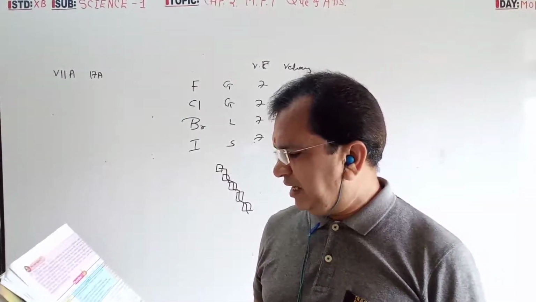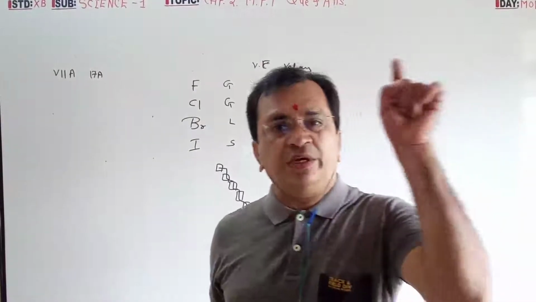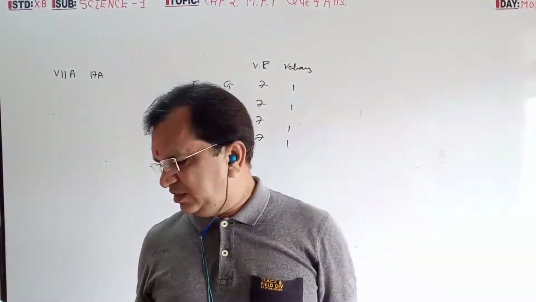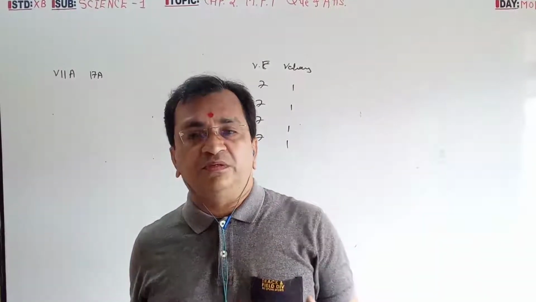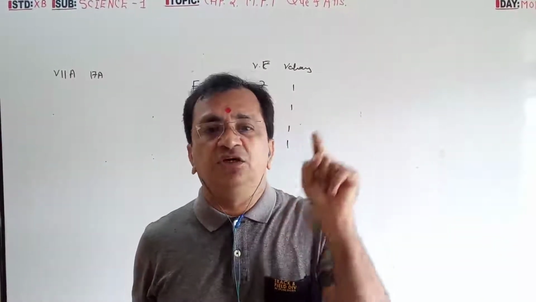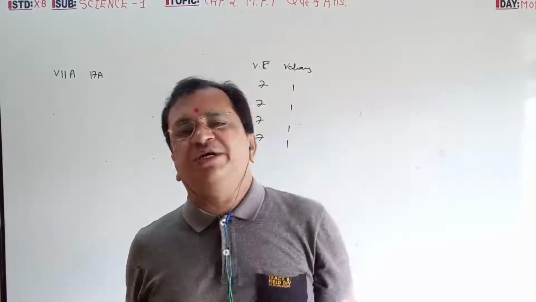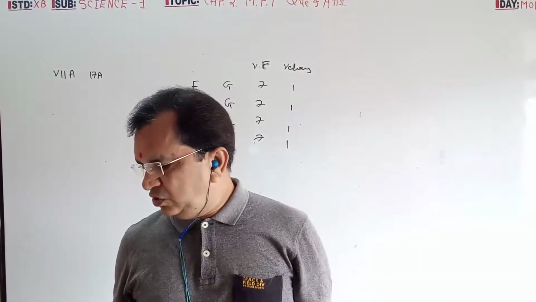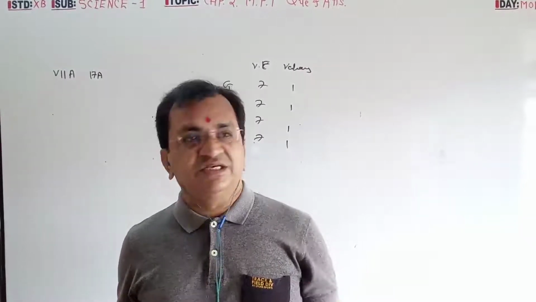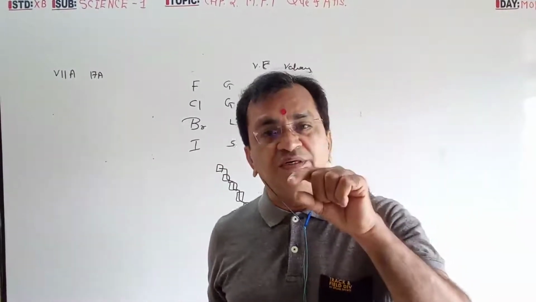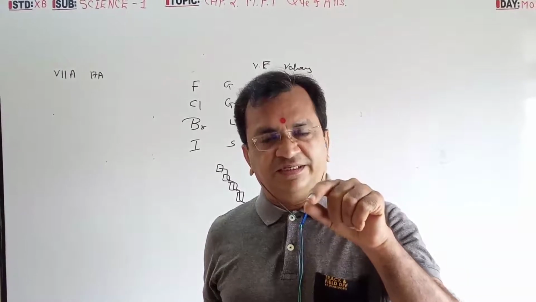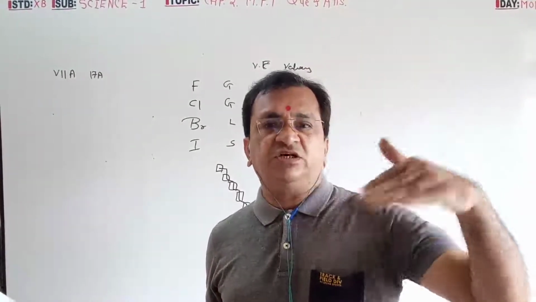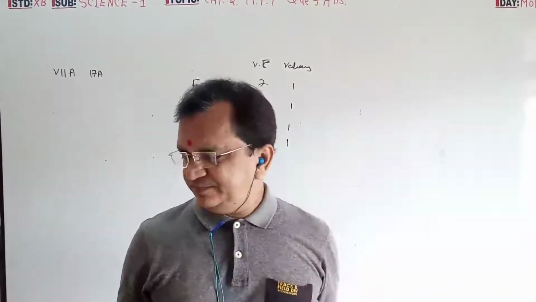The electronic configuration is 2, 8, 2. Now answer, what is the atomic number? 2 plus 8 is 10, plus 2, 12. The atomic number is 12. In which group is this element? 2, 8, 2, the outermost is 2, so it is in the second group. To which period does this belong? 2, 8, 2, so three orbits: first, second, third, so it is in the third period.